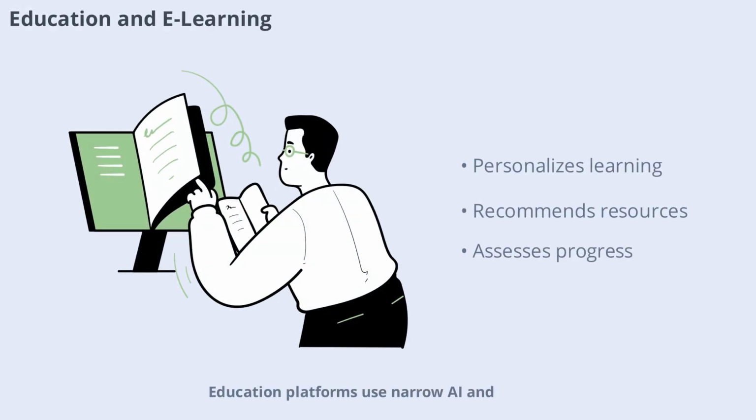Education platforms use narrow AI and machine learning to personalize learning experiences, recommend resources, and assess student progress. By analyzing student data, these systems can identify strengths and weaknesses, adapting lessons to individual needs. Machine learning helps make education more effective and accessible for learners of all ages.